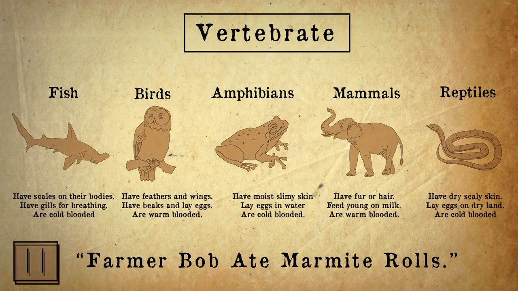Pause the video and have a look at what the difference is for each of these 5 common vertebrate classes. Sometimes people aren't too sure whether something is a reptile or an amphibian. Reptiles have scaly skin, breathe air, and usually live on land, except for turtles. Amphibians live double lives. They start in the water and breathe with gills, and as they grow older, they develop lungs.